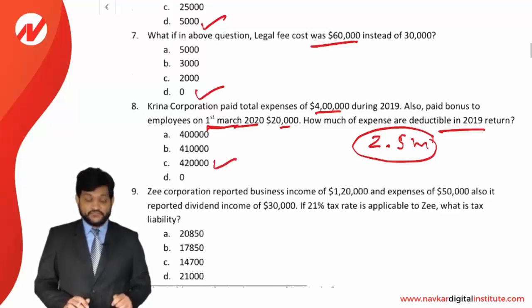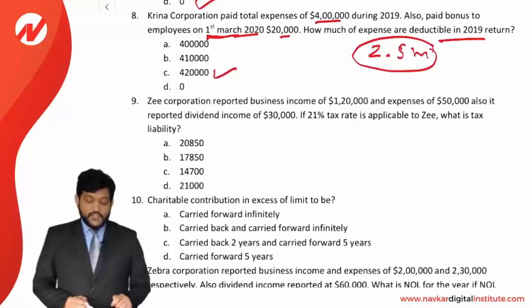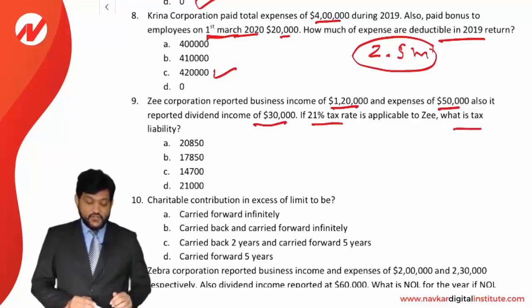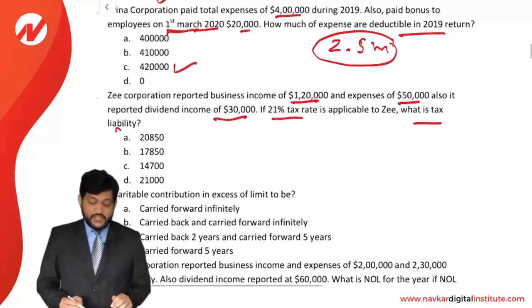That's the correct option. Z Corporation reported a business income of 1,20,000 and expense of 50,000. Also, it reported a dividend income of 30,000. If 21% tax rate is applicable to Z, what is the tax liability? Okay, fine. Now we just see it.